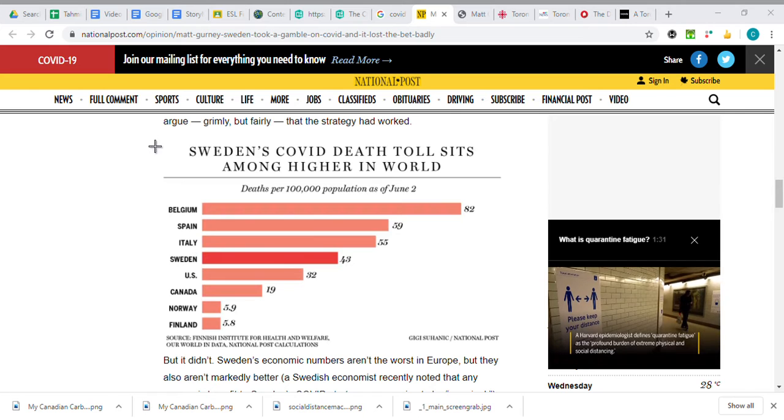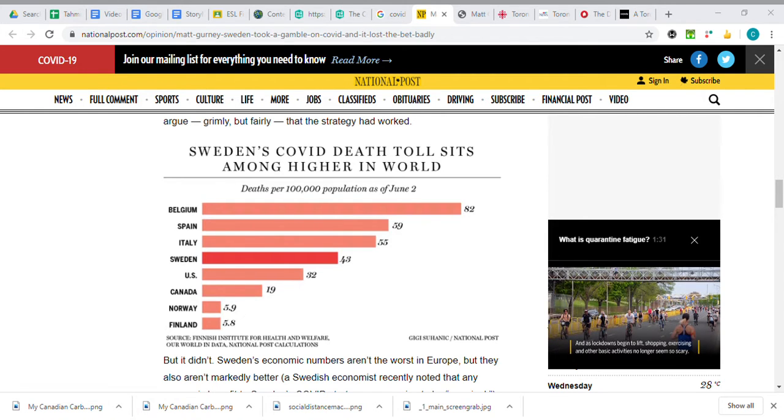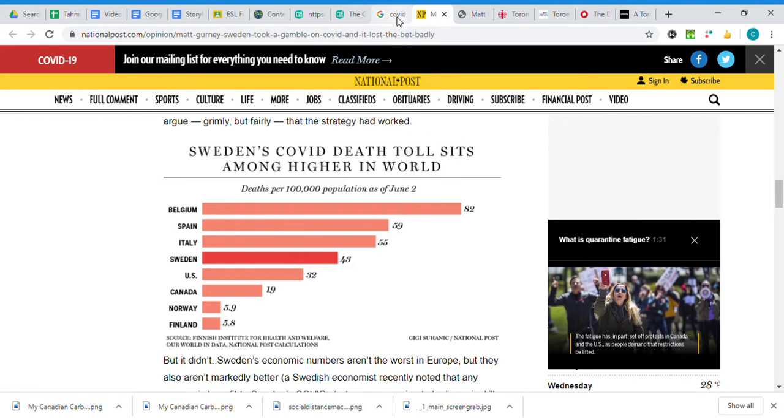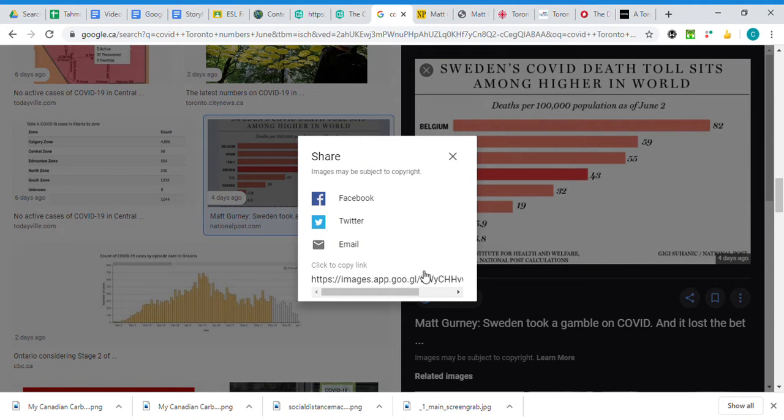So if I want this graph, what I could do here is I could actually just simply take that, and now I have that graph, and I can say edit, save. I'm going to save it as Sweden graph, and now I can go upload it to my story map. Another way I could have done this is if I go back to here, we see because this is an image here, I can get the link. Okay, link is copied, and hopefully this time it would work if I put it into a story map.